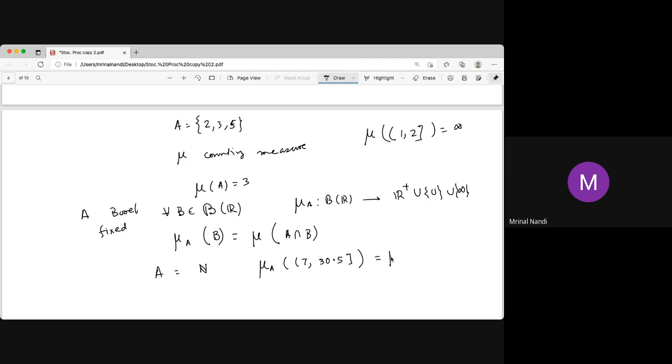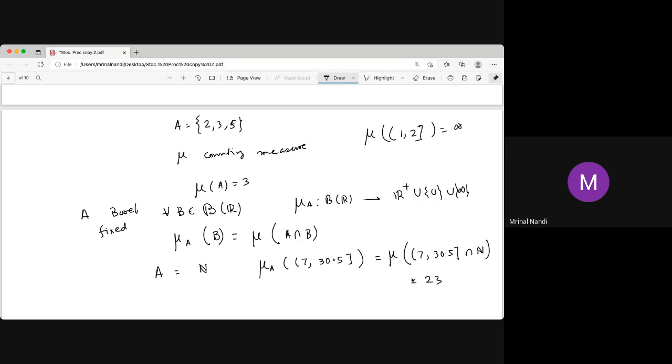That means it is just the intersection of the interval 7 to 30.5 with the natural number set. And how many elements are there? It is just from 8 to 30, it is just 23. This measure is 23, and you can easily prove that it's also a measure. Countable additivity and non-negativity, you can easily prove that.